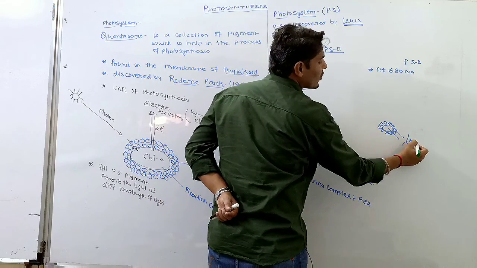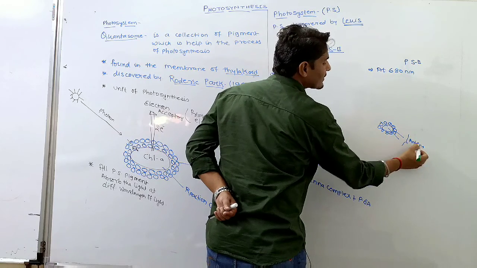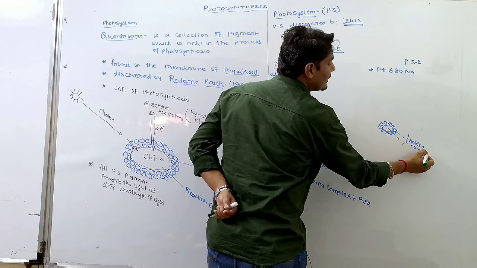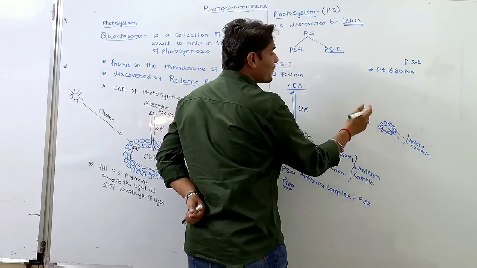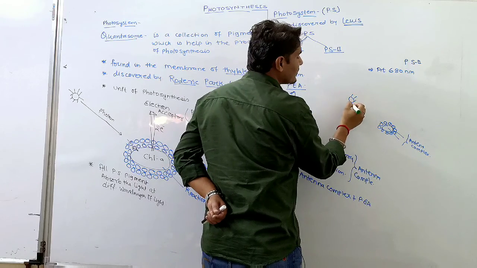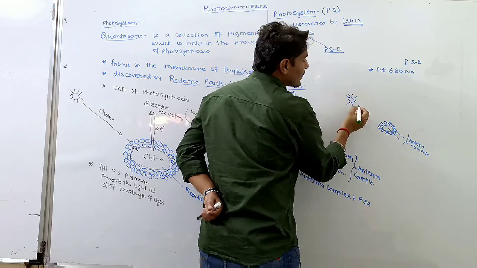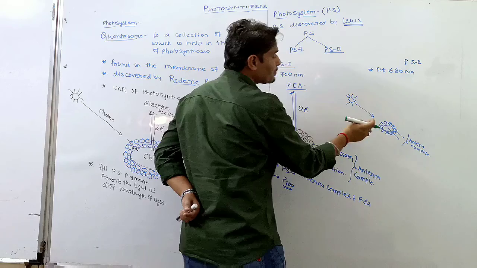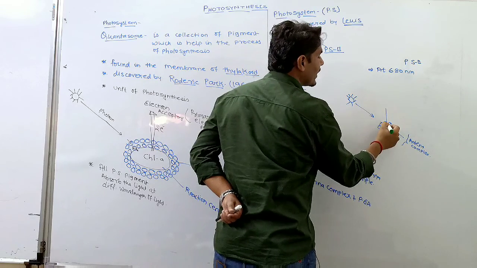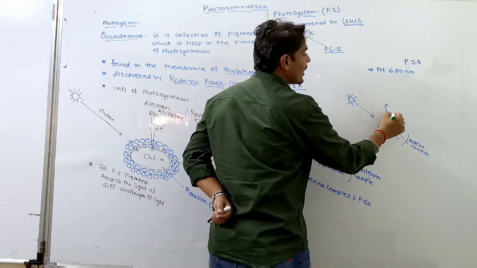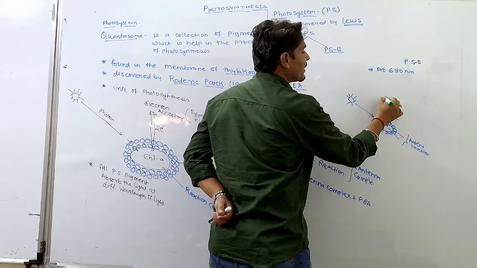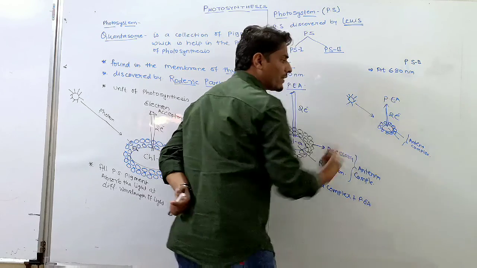That complex is called the antenna complex, and this collection of pigments absorbs the light, and a pair of electrons is liberated out and accepted by the primary electron acceptor.